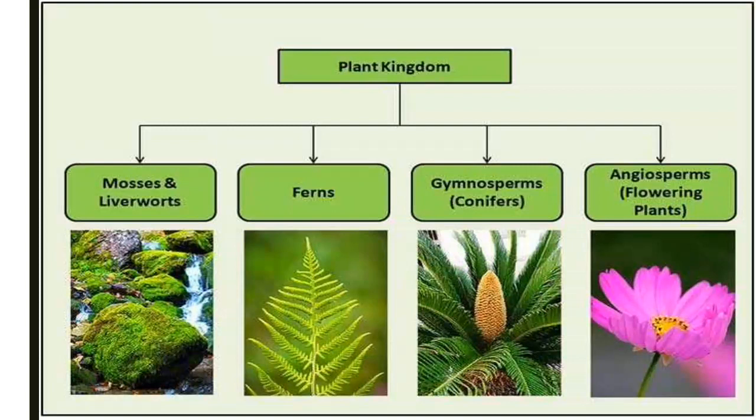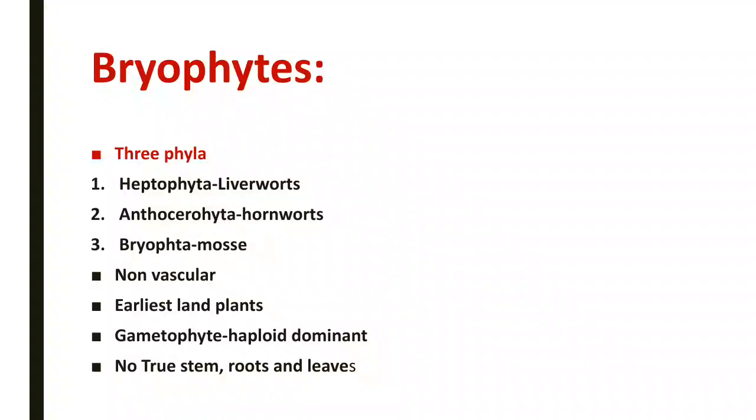Plant kingdom: mosses, liverworts, ferns, gymnosperms, conifers, angiosperms, flowering plants, you can observe here in the diagram. Bryophytes. Bryophytes have three phyla: Hepatophyta, called liverworts, Anthocerophyta, hornworts, and Bryophyta, meaning mosses.